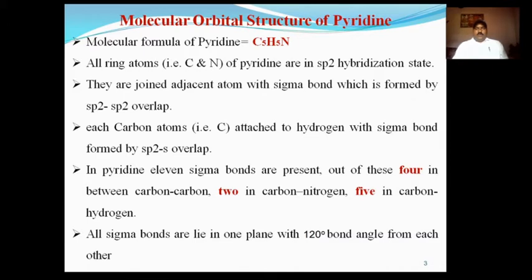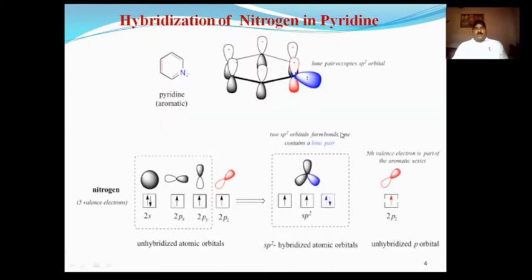So next, discuss the hybridization of nitrogen which takes place in pyridine. Now again you know that nitrogen acts as a heteroatom present in pyridine as a ring atom, and nitrogen carries a lone pair of electrons.